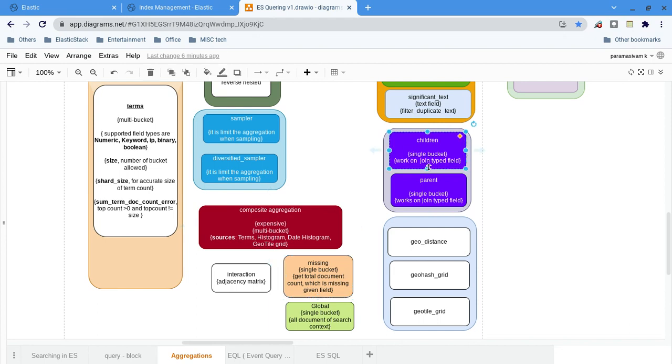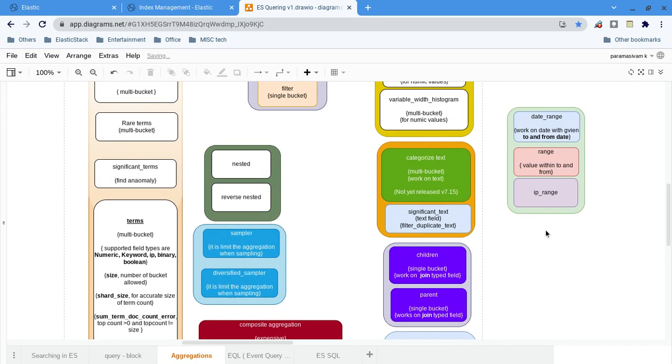So children and parent. This can be grouped by the parent or child. The thing is that the field should be a join type. Based on the field you are going to aggregate, that field has to be join type. Let me make it bold, because that is important. Otherwise it will not work.